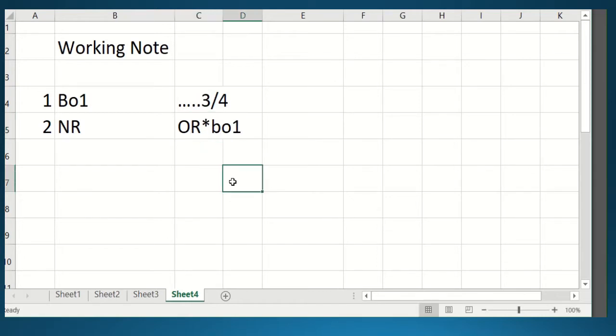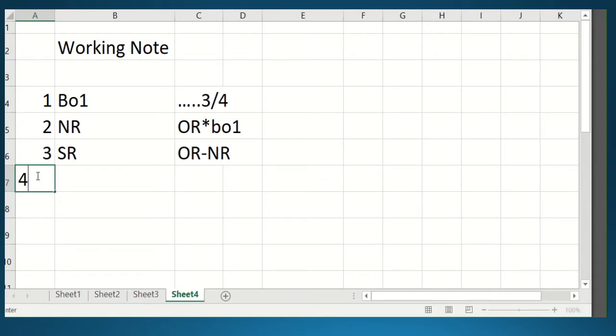So students, you will apply this formula and you will get the new shares for both the partners, that is the new ratio. And after that, third, you have to calculate the SR, that is the sacrifice ratio. And what is the formula for sacrifice ratio? Old ratio minus new ratio. So this will be your formula.